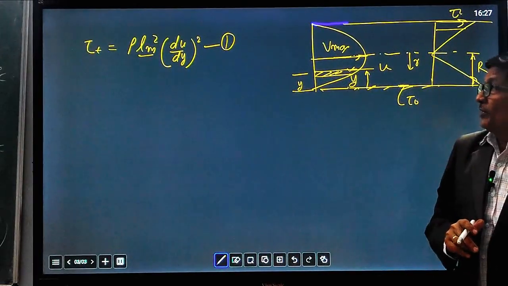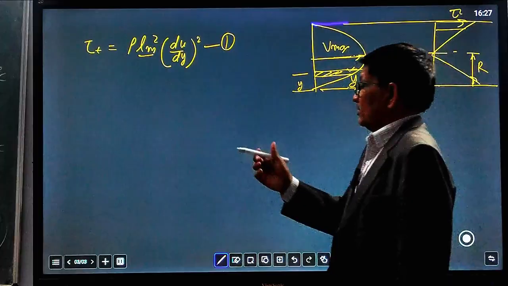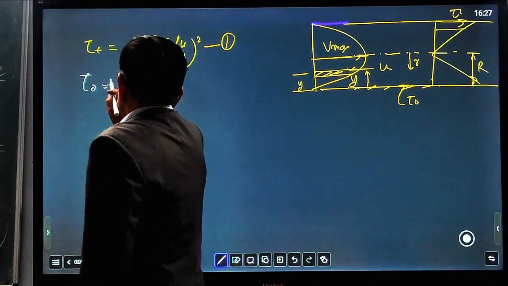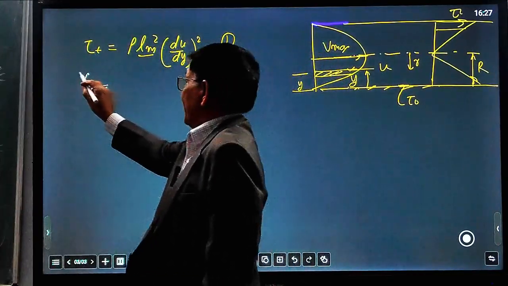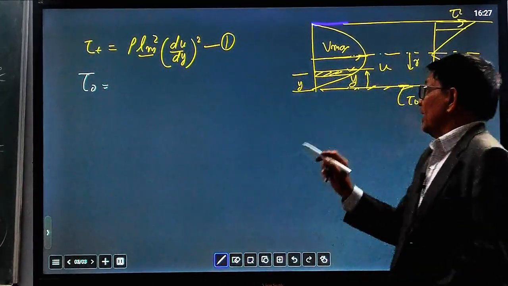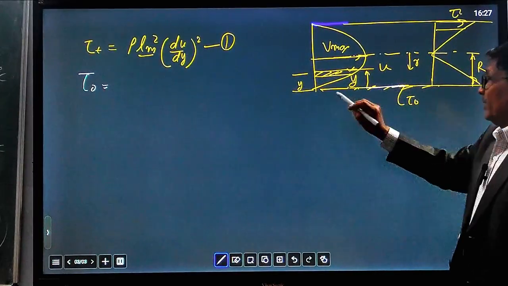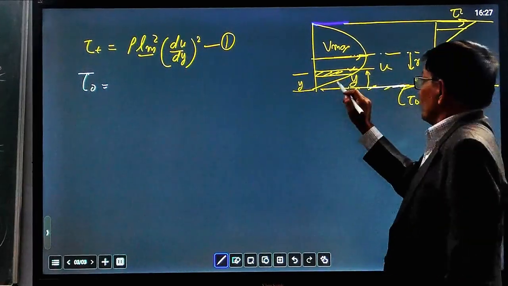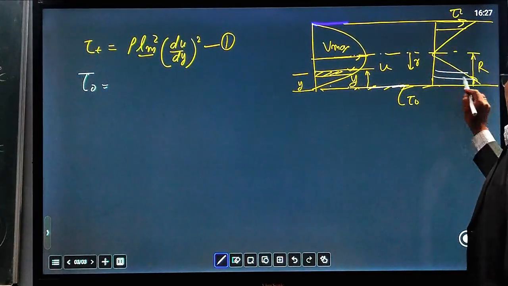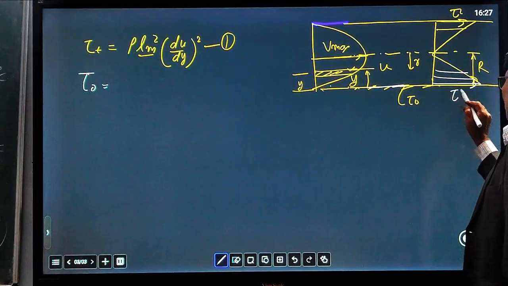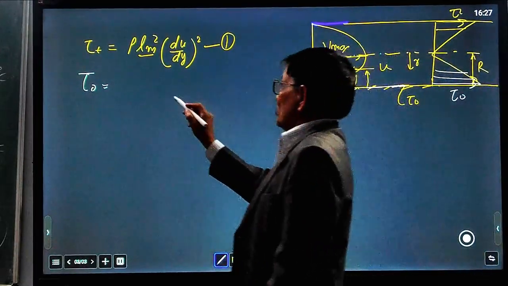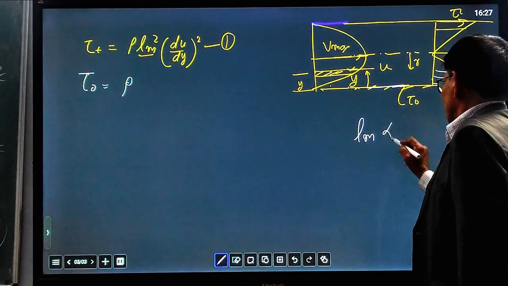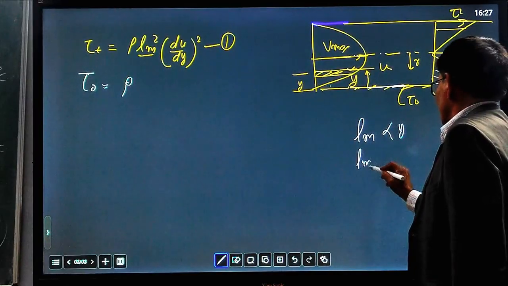So for wall shear stress, we replace tau t equal to tau naught, because tau naught means at a specific point at the wall, at the surface of the wall. Here we are talking about turbulent shear stress anywhere in the pipe, but when we say tau naught, it means wall shear stress, which is the maximum value. Tau naught, the wall shear stress, will be equal to rho, and we also know that Lm is proportional to y, and Lm was equal to ky.